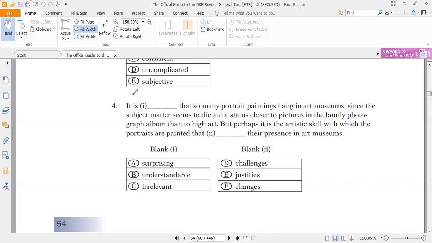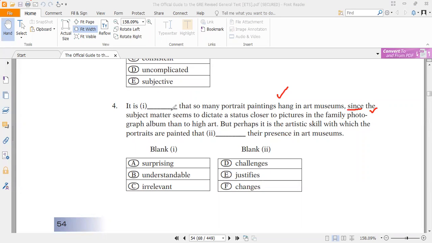Now let's focus on the first gap. Here we have the connector "since". So this idea should be equal to this idea. The later idea is telling us that the subject matter seems to dictate a status closer to pictures in the family albums.